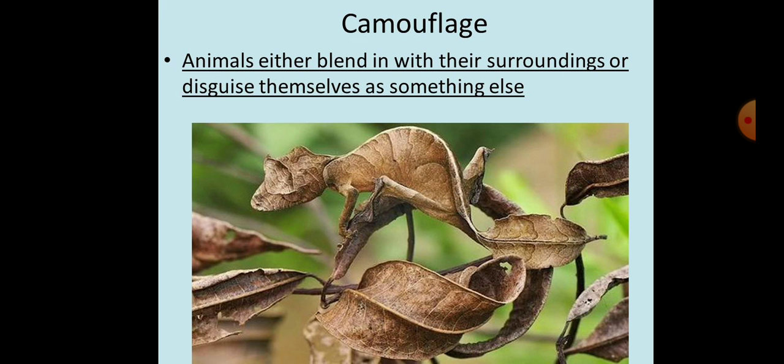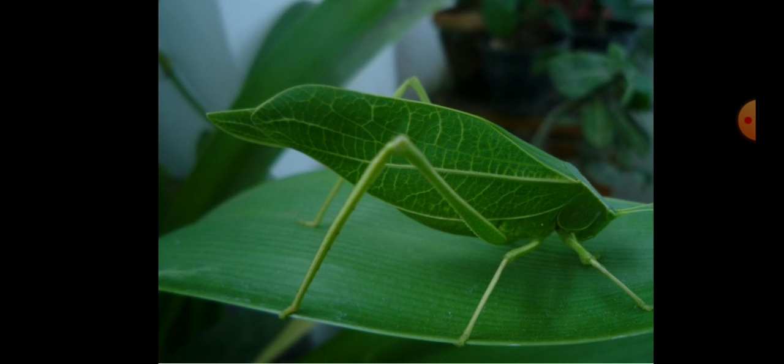Now what is camouflage? Camouflage is when animals either blend in with their surroundings or make themselves look like something else. Like here, you can see it is very hard to find where the animal is. Okay students, try to find out where the animal is and which animal it is. Now here also, this is the way, that is the camouflage.